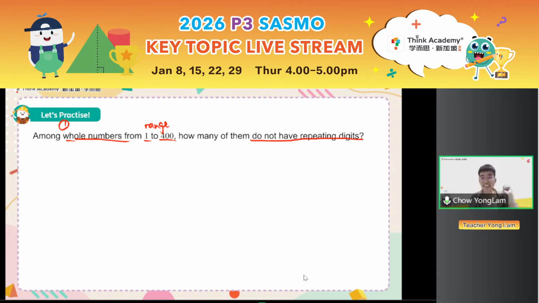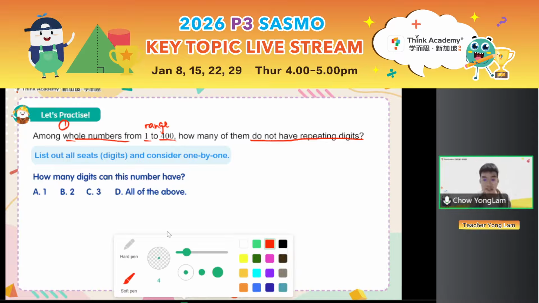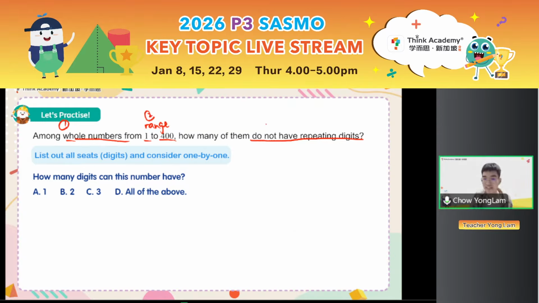I know teacher Yonglong will always ask me to draw out the seeds first. We need to draw out the seeds. Except, how many digits can this number have? Many of you will say, teacher, I know 1 to 400, so definitely a 3-digit number. Does it have to be a 3-digit number? The question does not say that. It just says whole numbers, counting numbers. So it could be 3-digit, 2-digit, or 1-digit. It's actually all of the above.